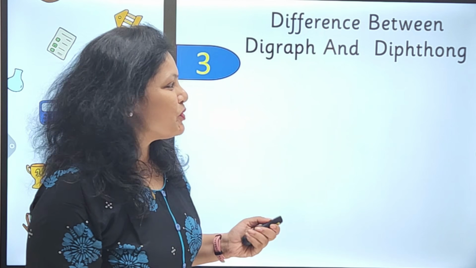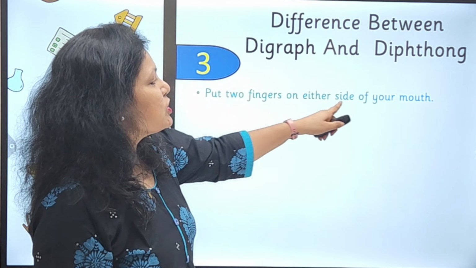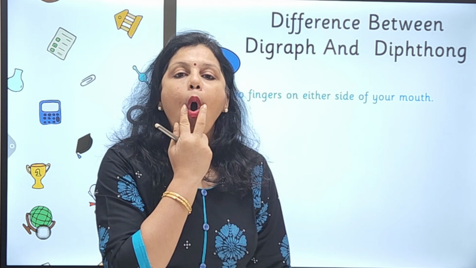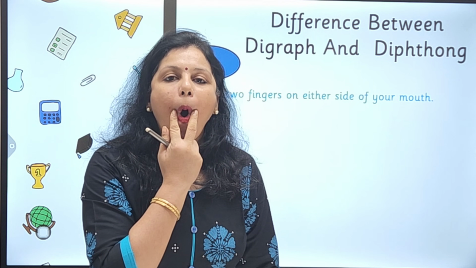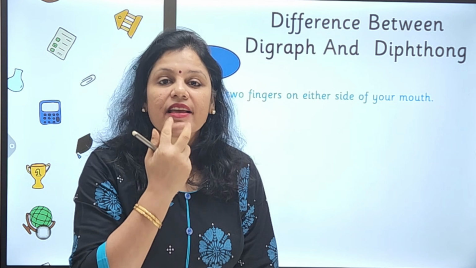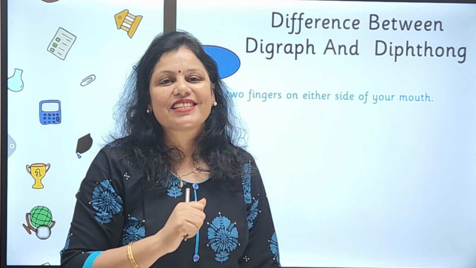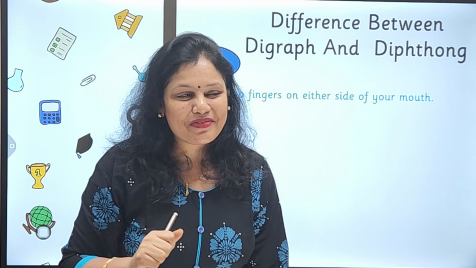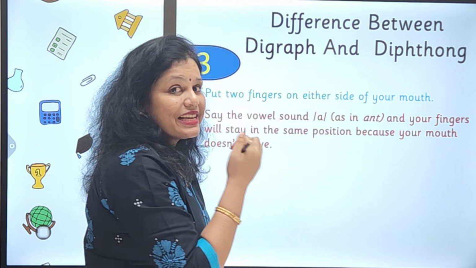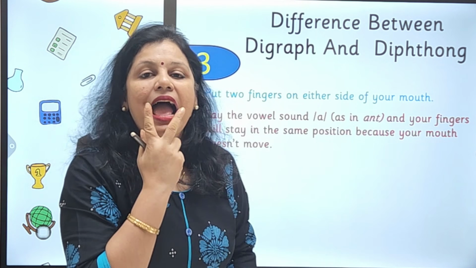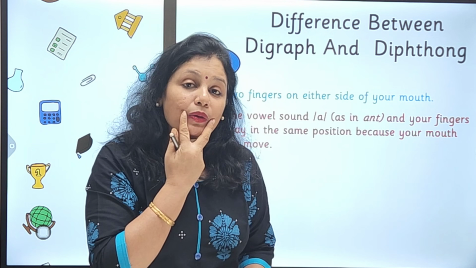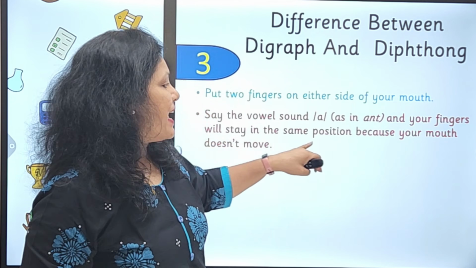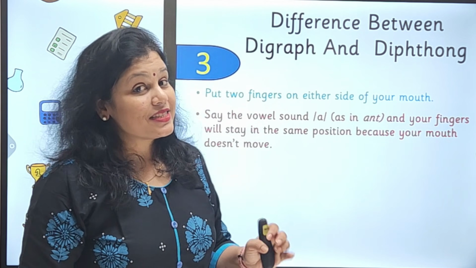So let us see my rule number 3. It says put 2 fingers on either side of your mouth like this. Now say the sound. If I say oi, oi, is your finger moving? Yes. Is your mouth moving? Yes. Then this is a diphthong. But if your mouth is not moving, then that may be a digraph. Say the vowel sound as in a, like in and. The mouth is not at all moving. The fingers are not at all moving. Your fingers will stay in the same position because your mouth doesn't move.